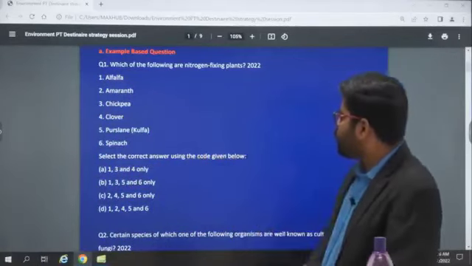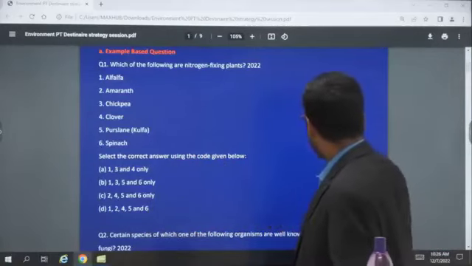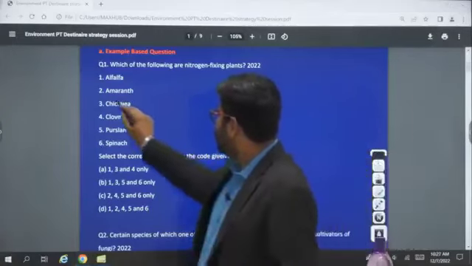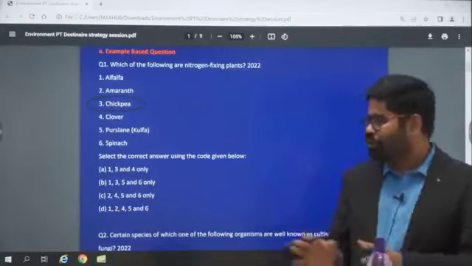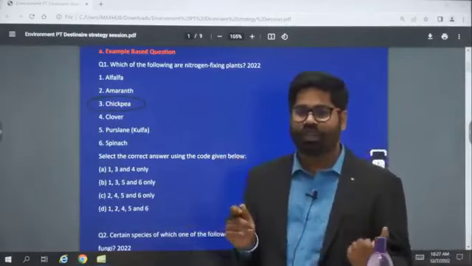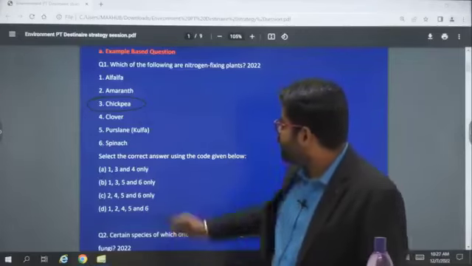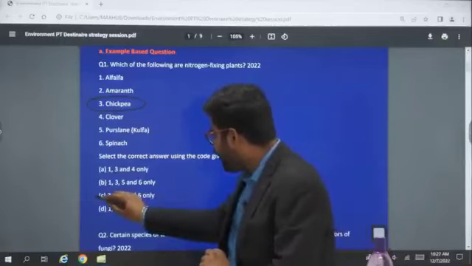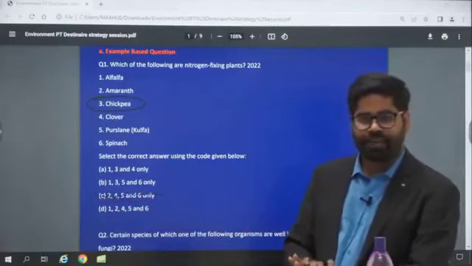Now see in this portion, there is this simple thing, and that is your chickpea. This is one thing which you know that it is a leguminous plant. This is a common thing which you might have heard about. Okay. So you have to first find out that this option must be there. Now using this, you can eliminate the C option because 3 is not there. Okay. You can easily eliminate it.